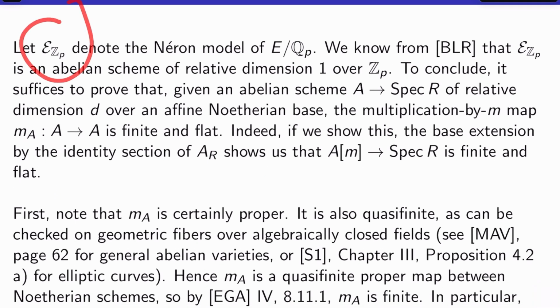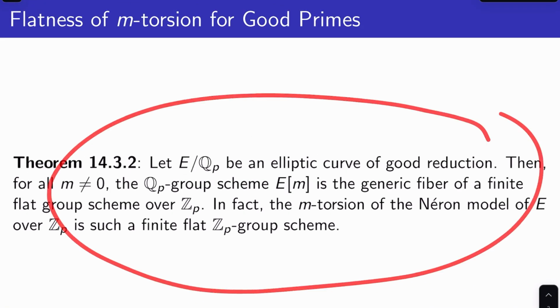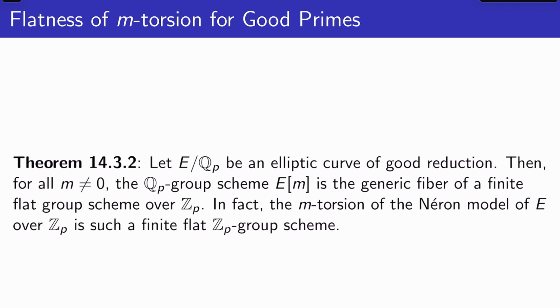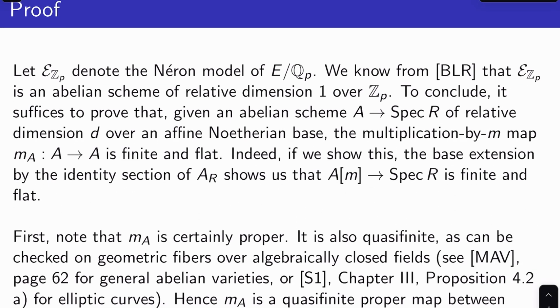Let E_{Z_p} denote the Néron model of E over Q_p. Oh, by the way, we also used this theorem in chapter 1 at some point. I don't really remember when exactly, but I have a vivid memory of it. We know from the Bosch Néron model book that E_{Z_p} is an abelian scheme of relative dimension 1 over Z_p. To conclude, it turns out that it suffices to prove that, given an abelian scheme A to Spec R of relative dimension d over an affine Noetherian base, the multiplication by m map, m_A from A to A, is finite and flat.